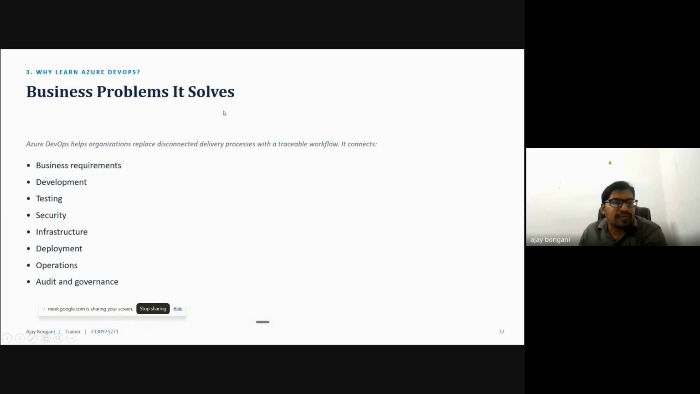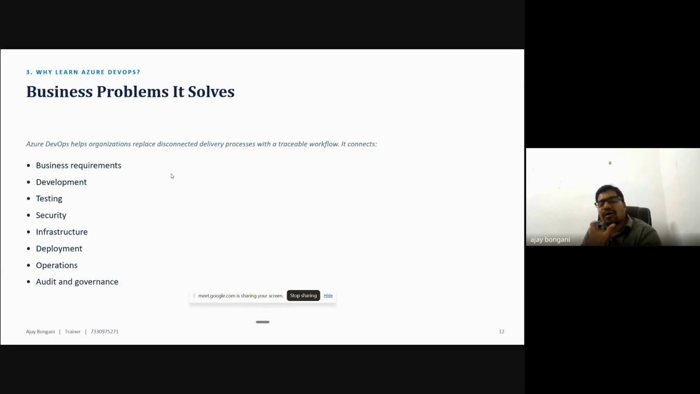So how can the business problems be solved? Why learn Azure DevOps? Because Azure DevOps helps organizations replace disconnected delivery processes with a traceable workflow. It connects business requirements, development, testing, security, infrastructure, deployment, operations, and audit. We can solve all these problems using the CI/CD pipeline.